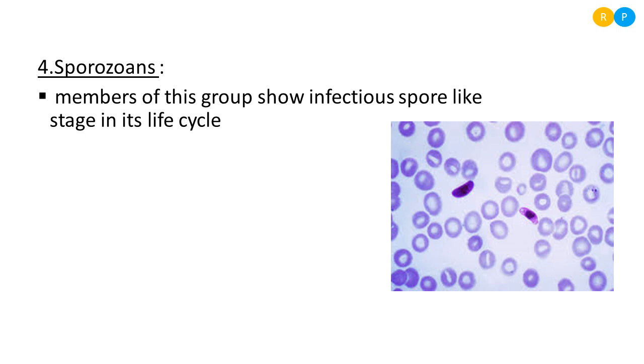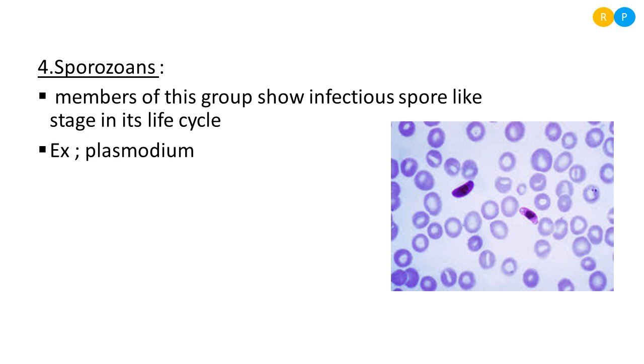The best example you can take is Plasmodium. Plasmodium is a parasitic sporozoan. It causes a well-known disease in humans, that is malaria. Yes, the malaria disease is caused by Plasmodium. In which stage do we get this disease?